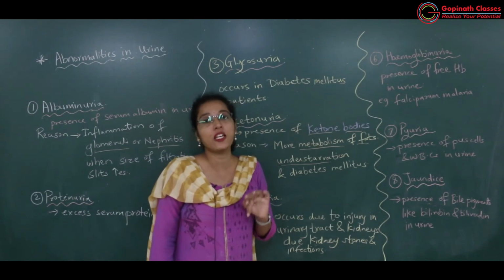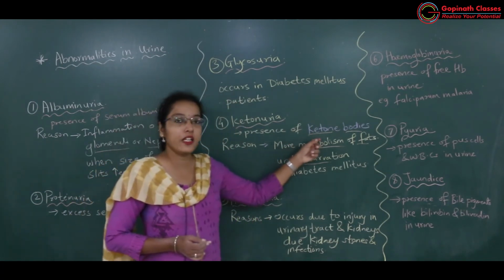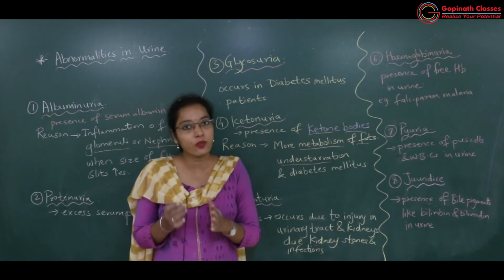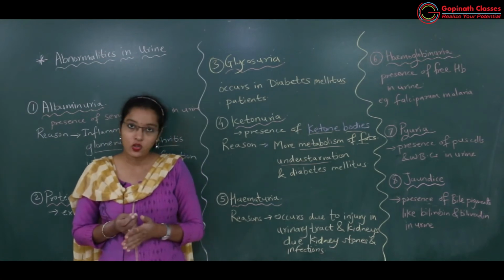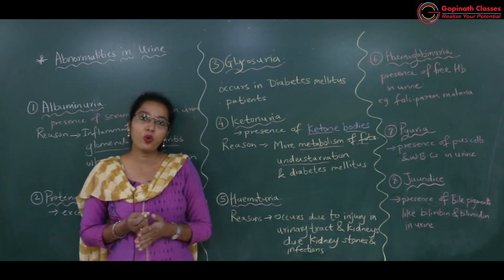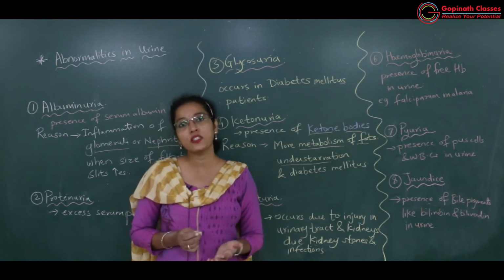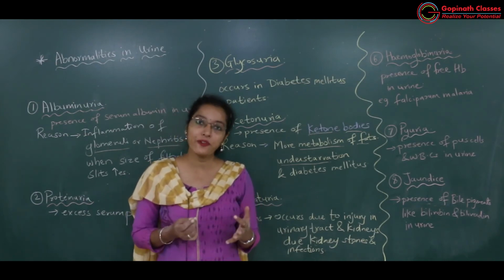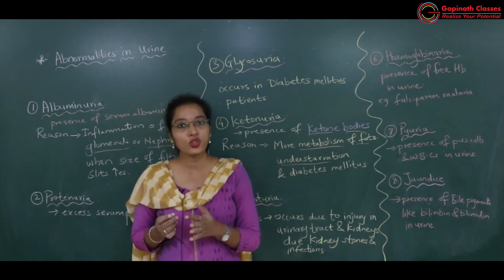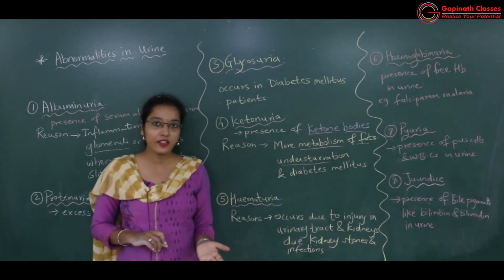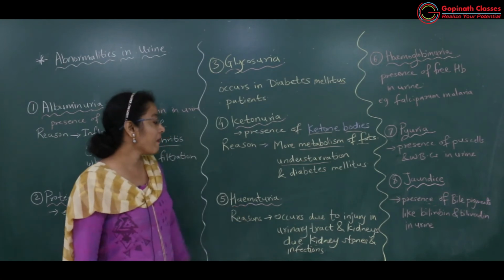Ketonuria is a condition in which there is maximum amount of ketone bodies in urine, and these ketone bodies which are there, these are formed due to excess metabolism of fats, and when the person is under starvation for many days. Okay, diabetes mellitus patients में urine में ketone bodies का concentration ज़्यादा हो सकता है. Why? Because for getting energy whatever fat which is there that is utilized by their body. Okay, because blood में का जो glucose है वो cells में नहीं जा सकता because of deficiency of insulin in these patients.